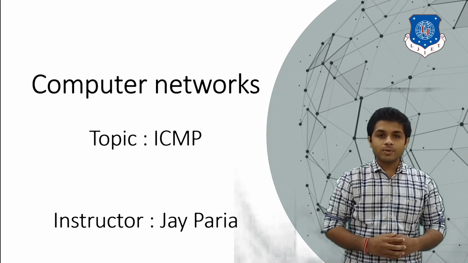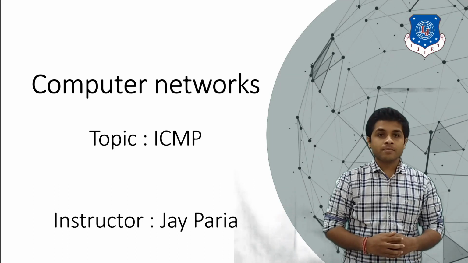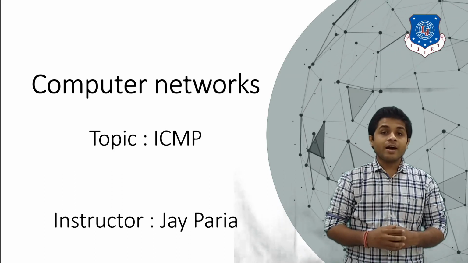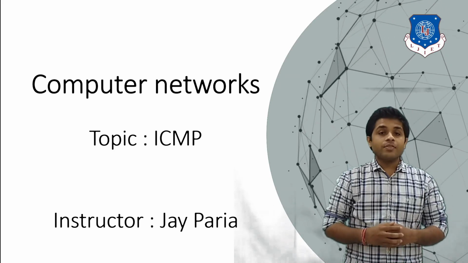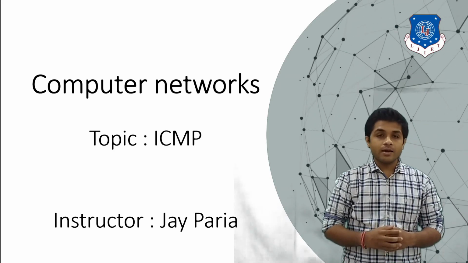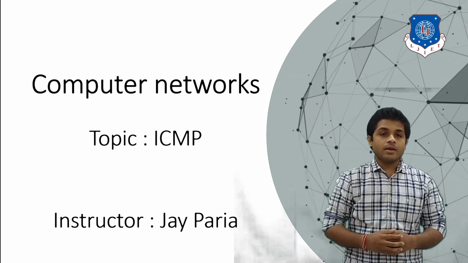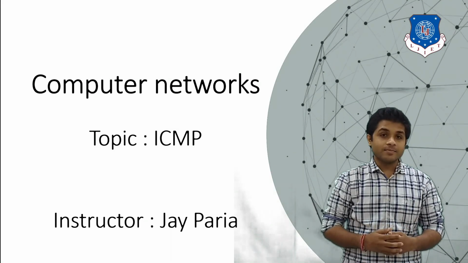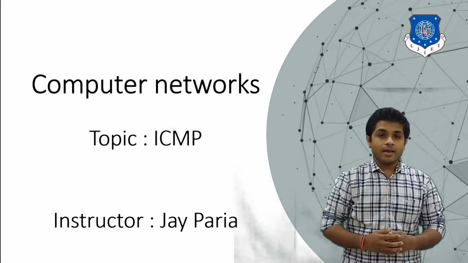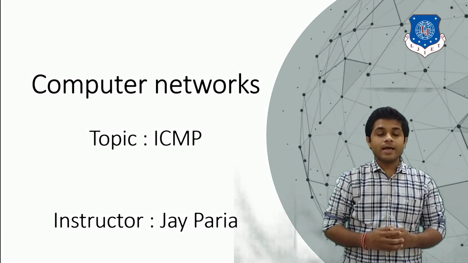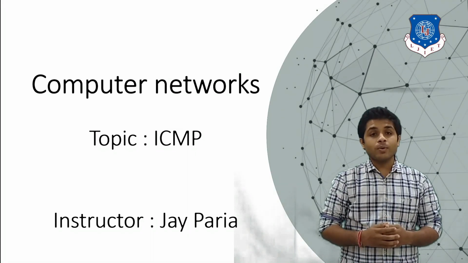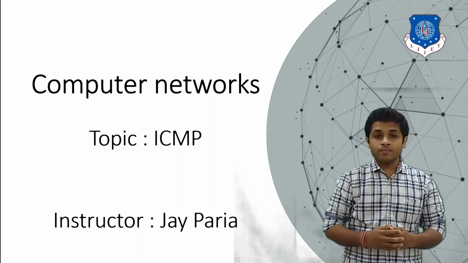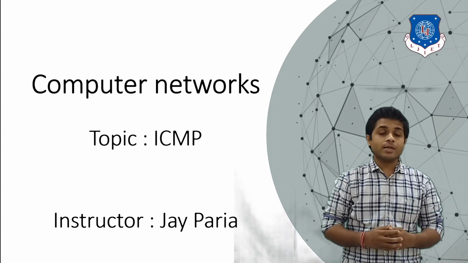The topic that we are going to see today is the ICMP. In the previous session, we have discussed that in the network layer, there are many protocols such as ICMP, IGMP, ARP, and RARP. In the last lecture, we discussed what ARP is and why it is needed, the Address Resolution Protocol. In ARP, we saw that whenever a computer doesn't know the MAC address of the device that it wants to send data to, it will first request the MAC address from that device.